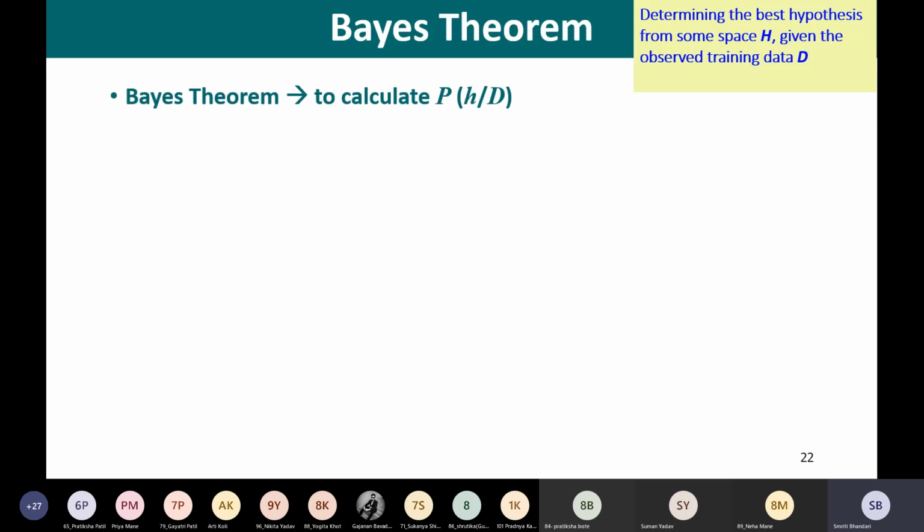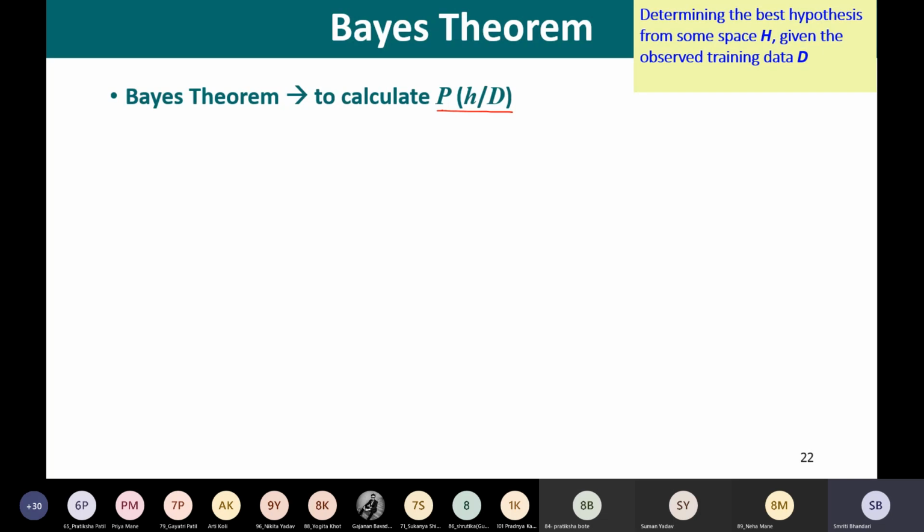So, the Bayes theorem allows us to compute probability of H given D. It allows us to compute the probability of hypothesis H given training data D. So let's try to write the Bayes theorem now in terms of the hypothesis and the training data set D. So we have gone through the Bayes theorem.